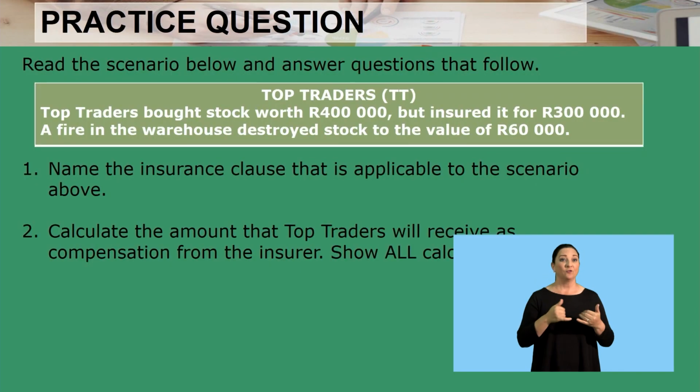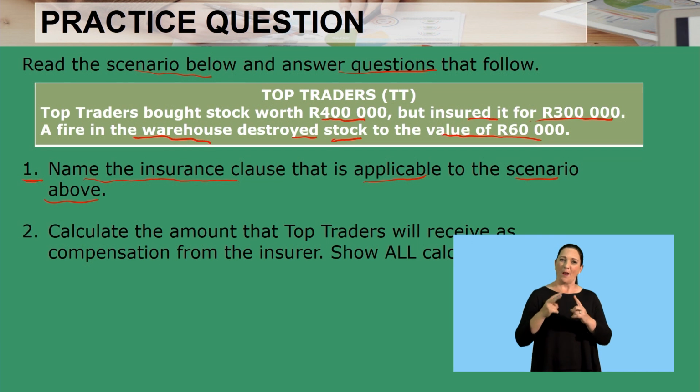Now, read the scenario below and answer questions that follow. We have Top Traders, TT. Top Traders bought stock worth 400,000 but insured it for 300,000. A fire in the warehouse destroyed stock to the value of 60,000. Now remember, our instruction was to read the scenario and answer questions that follow. Our first question says, name the insurance clause that is applicable to the scenario above.